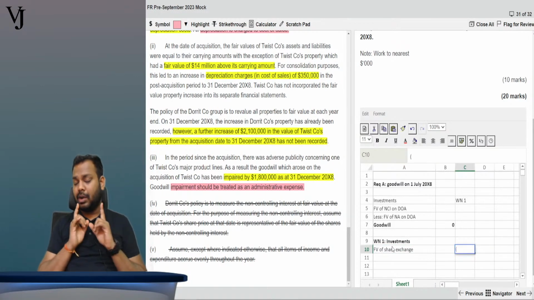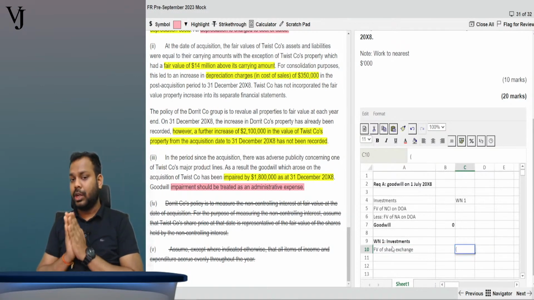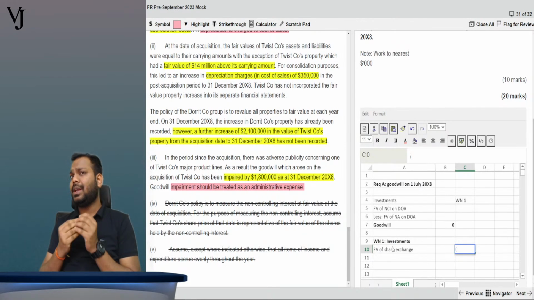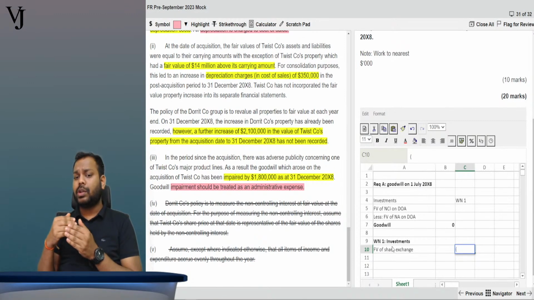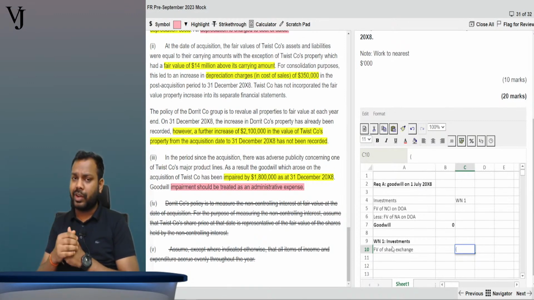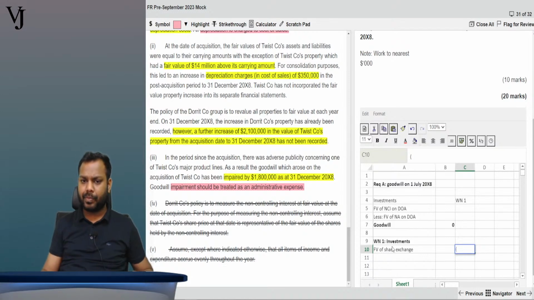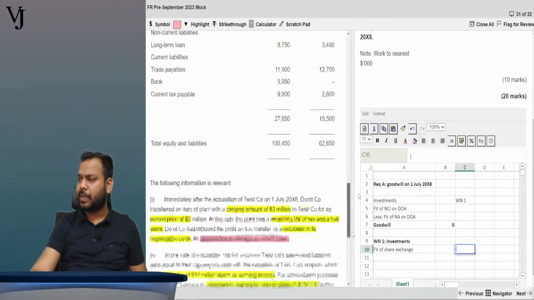So guys, do not forget to show these notes. If you show these notes, definitely you will not get any extra marks. But if you don't show these notes, what will happen? I will tell you what will happen. But first of all, let me calculate this.